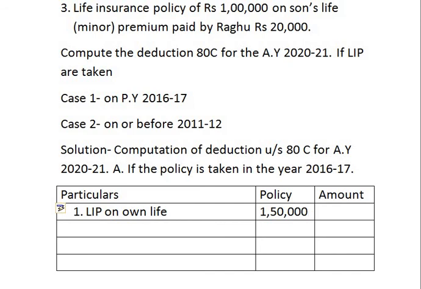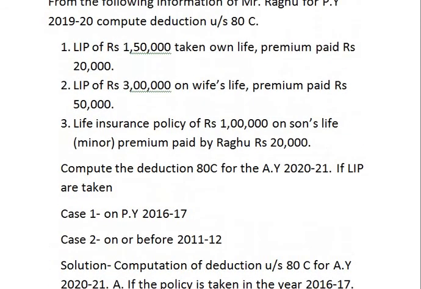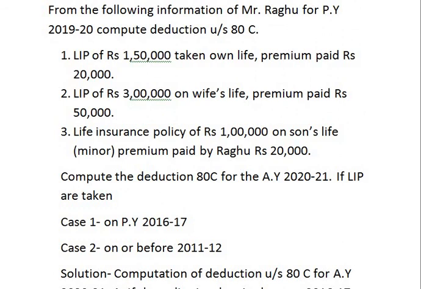Policy taken on or before 1st April 2012, then the percentage applicable is 20. If the life insurance policy is taken after 1st April 2012, then the percentage applicable is 10. Right now we are solving it for the year 2016-17 where the percentage applicable is 10%. What is the amount of life insurance policy? 1,50,000. What is the amount of premium that is paid by Raghu? Here the premium paid was rupees 20,000.